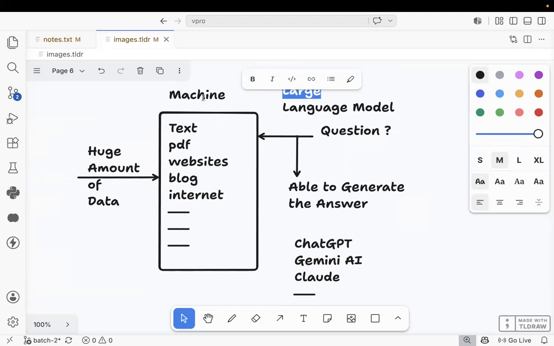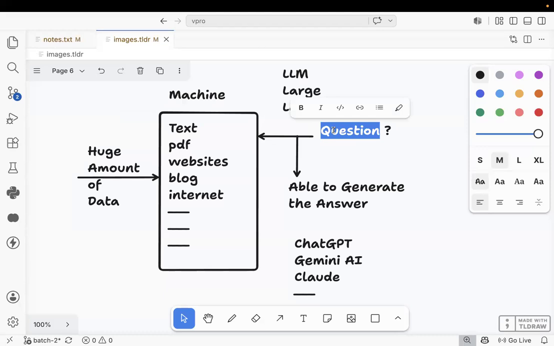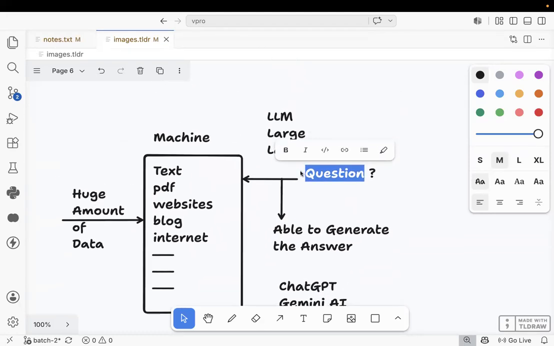The machine is trained with what? A huge amount of data. Which data? Text data, PDF data, website data, blog data, and internet data. After training, we ask the question to the machine. The machine will give the answer, and then we can call that an LLM.